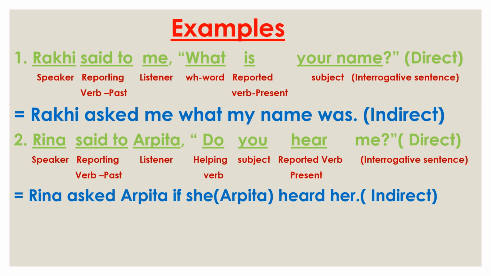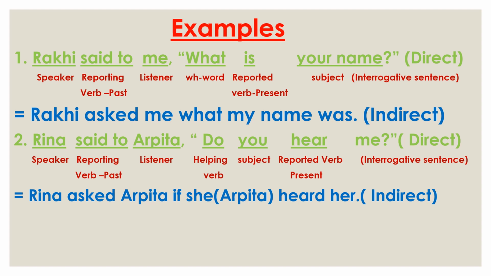Okay, then the subject you. You will be changed according to the listener Arpita. So Arpita is the name of a girl, so that's why we use she and in brackets Arpita. She, Arpita. Then the reporting verb say to is past and here the reported verb is present. Here is a present form, so here it will be changed into the past form, heard. So she, Arpita, heard.